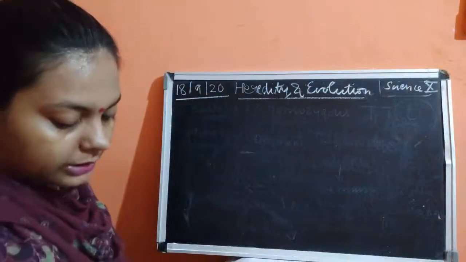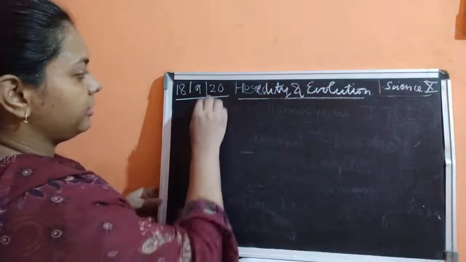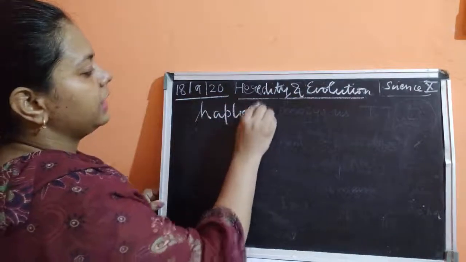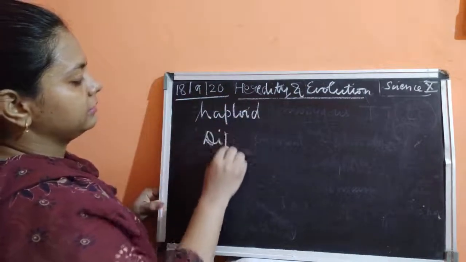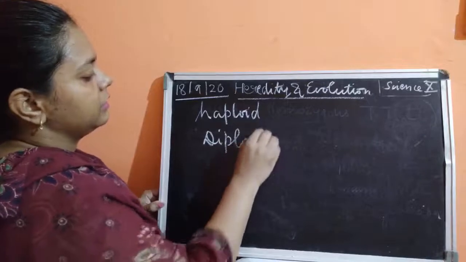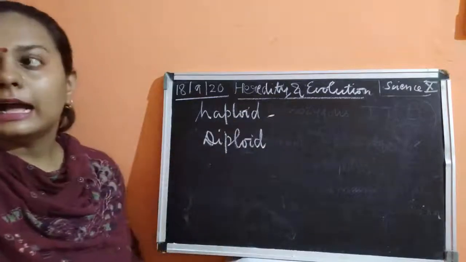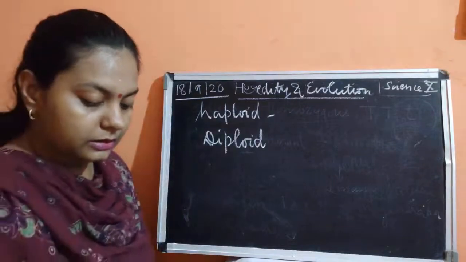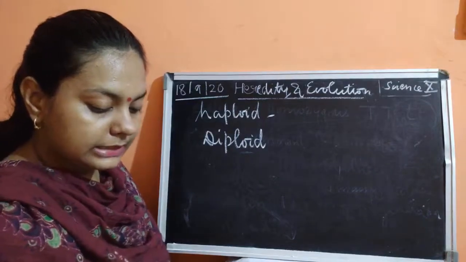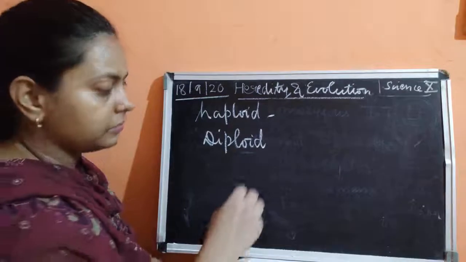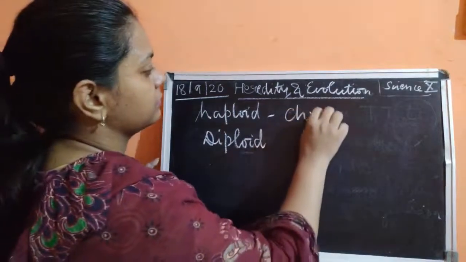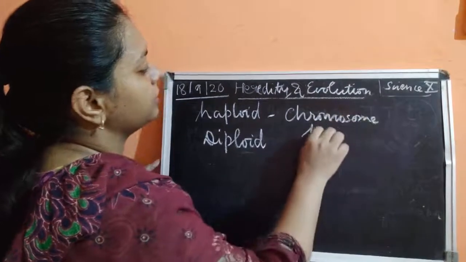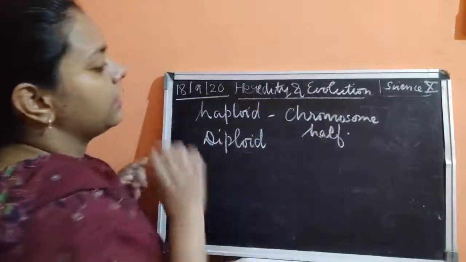Okay. Now I'll talk about the next thing, that is haploid and diploid. What do you mean by haploid? Haploid means the condition of the chromosomes which is half the number of chromosomes.